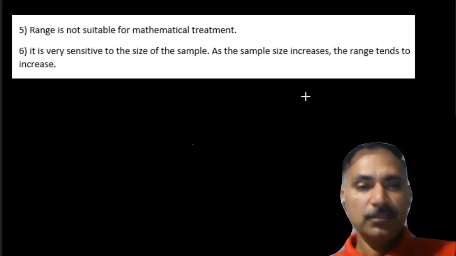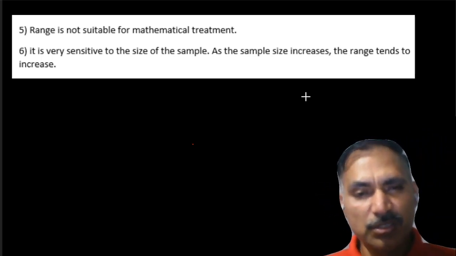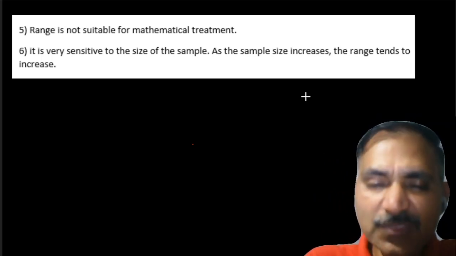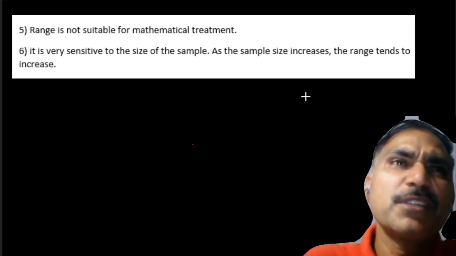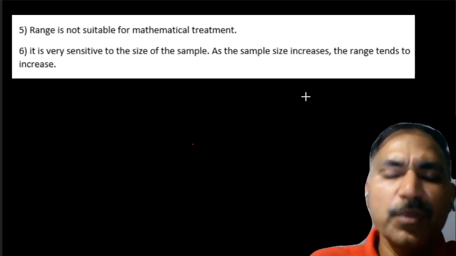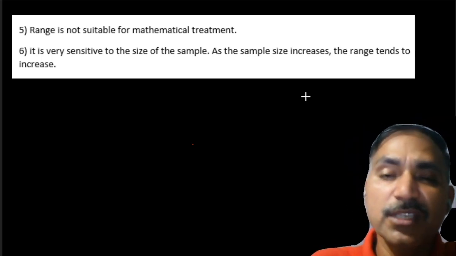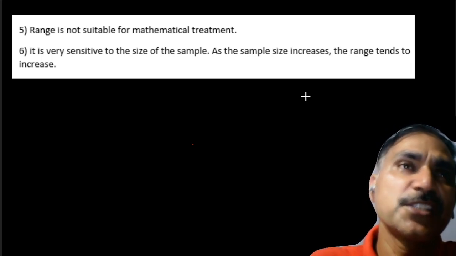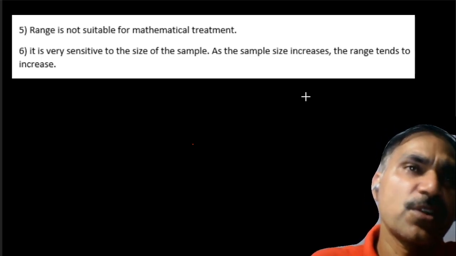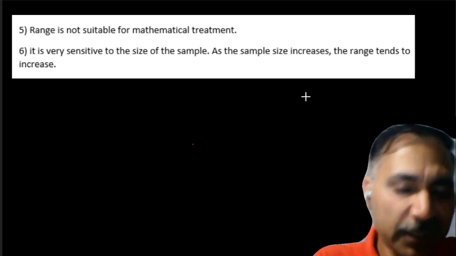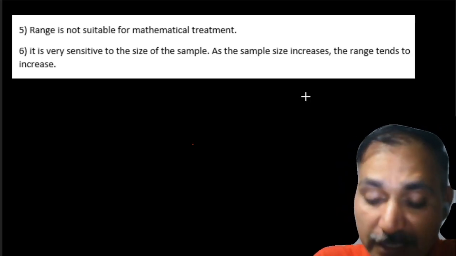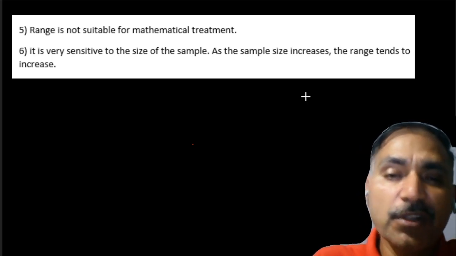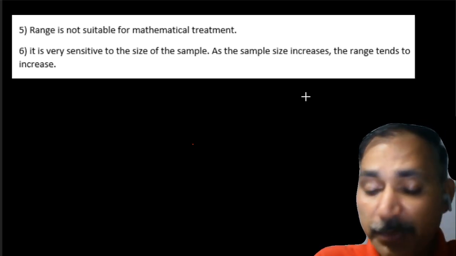And the fifth point is, range is not suitable for mathematical operations, mathematical treatment, because it is just giving you the difference between the highest and the lowest. So we try to avoid using treatment. That means if one day's range is given, another day's range is given, it is not like if we add, it will become the double range for the next day. It's not like that. So range has a limitation that we do not apply mathematical operations on it.